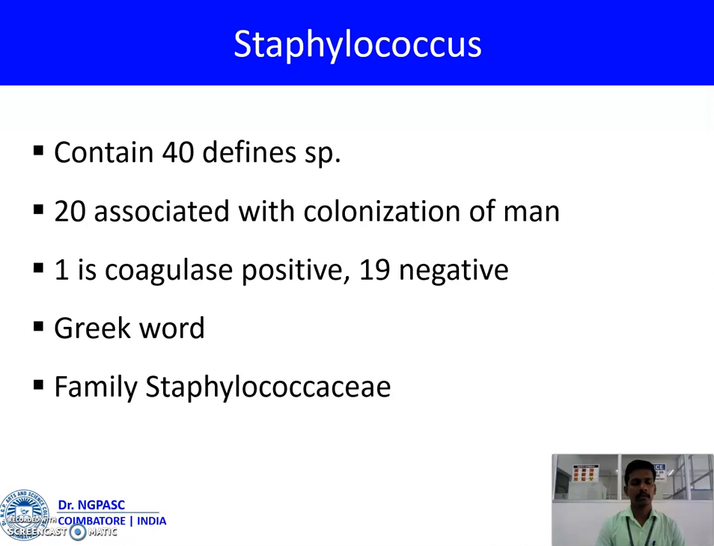The genus Staphylococcus contains a total of 40 defined species, of which 20 are associated with the colonization of man, of which 1 is coagulase positive and 19 are coagulase negative. The name is derived from the Greek word. It belongs to Staphylococcus.